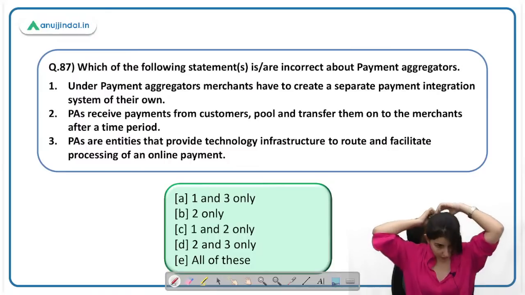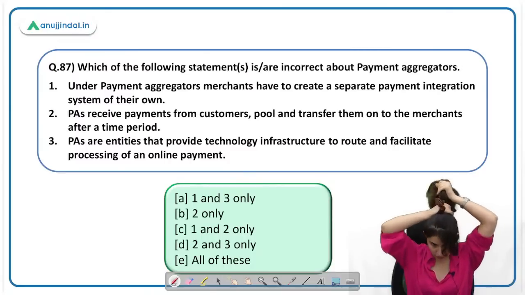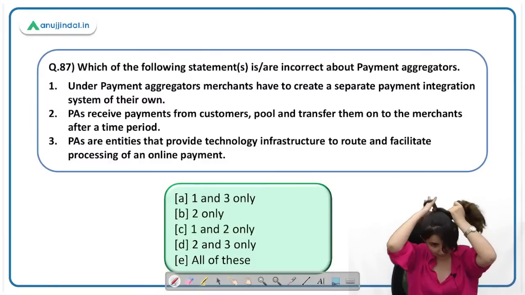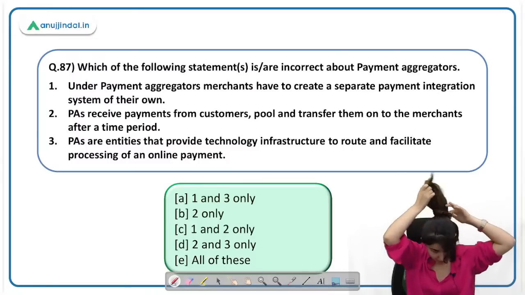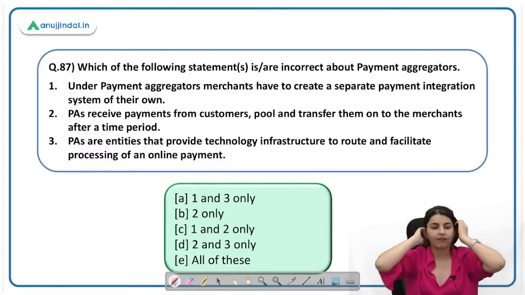Statement number 1, under payment aggregator, merchants have to create a separate payment integration system of their own. Okay, next पढ़ लेते हैं पहले. PAs, that is payment aggregators, receive payments from customer pool and transfer them to the merchants after a time. ये सही statement है. First statement is incorrect. Why is first statement incorrect?